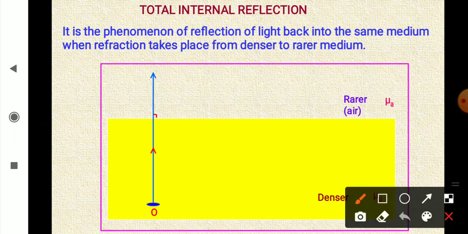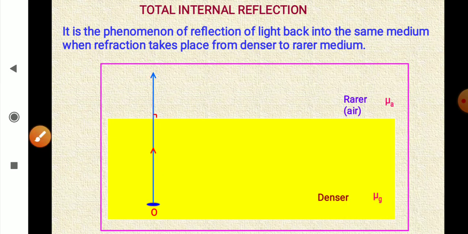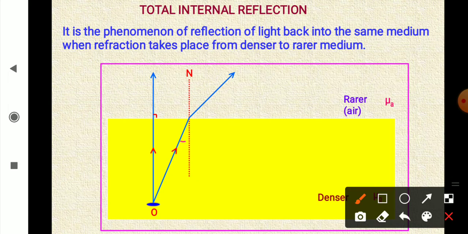This is the denser medium. An object is placed in the denser medium. So when the light ray is traveling along the normal, it will go without deviation, straight. And if oblique incidence is there here, then it will bend away from the normal.